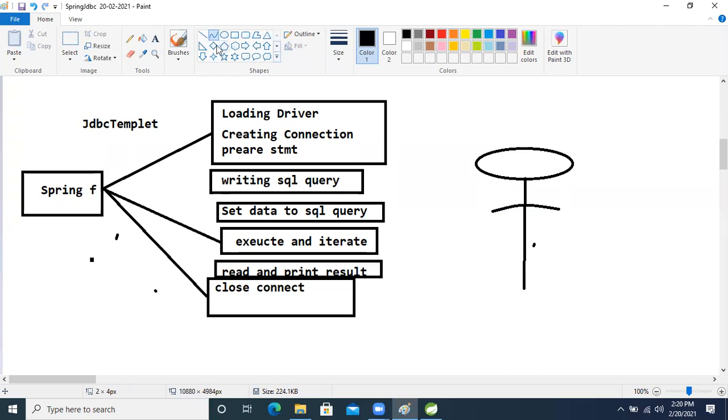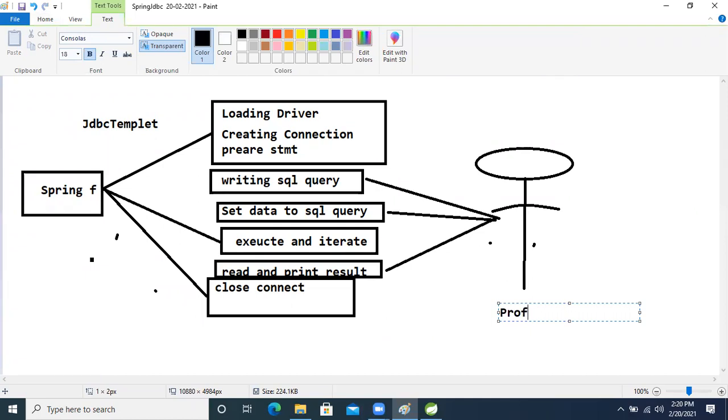So these things, who will take care? The developer will take care of these operations, right? Means the developer's burden here is reduced, or not? Just writing the query, setting the data, and after setting the data, reading the data. So these operations, who will take care? The programmer will take care.